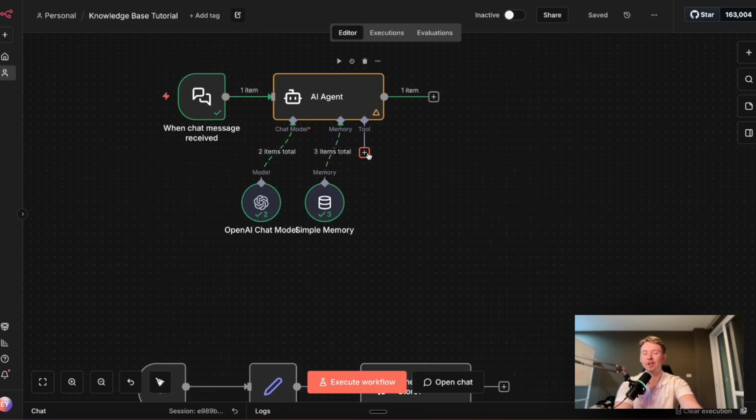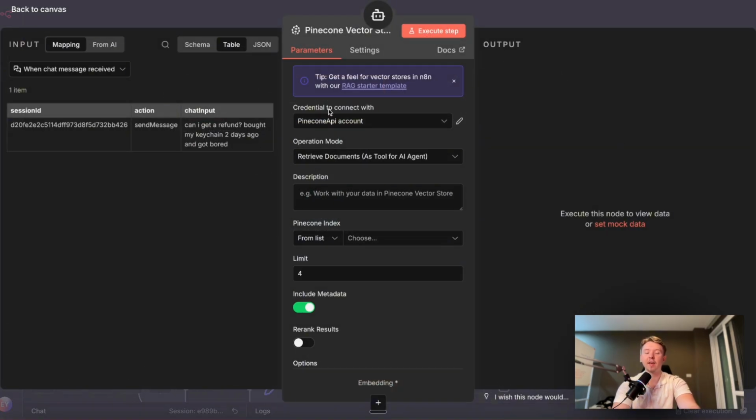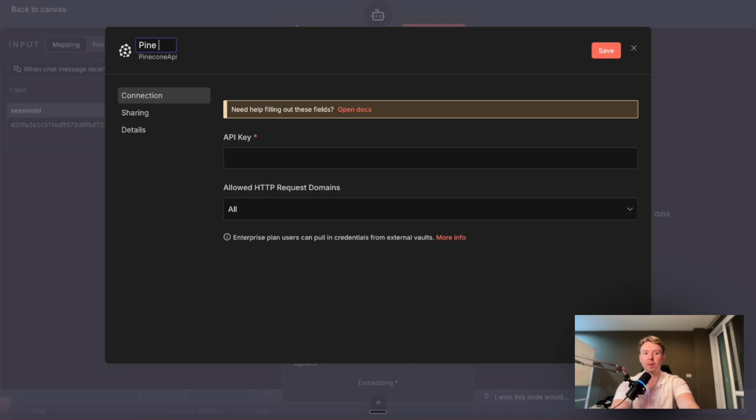Click on this button to add a new tool to your AI agent. We're going to type in Pinecone, click on that, and then here where it says credential to connect with, we want to add a new credential. You can call this Pinecone Knowledge Base. For the API key, you can paste it right here, and then click Save.